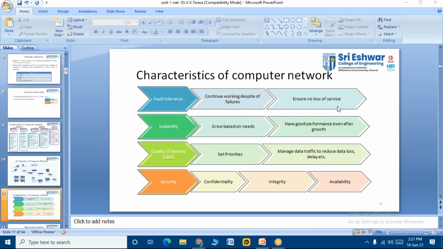You guys have a class, you guys have your assignments, your placement activities, and I'm saying, if something happens when we're watching something, busy with all those things, still we'll be so restless, what connection is this, what network is this, right? So we all start blaming, right, students? We expect a flawless telecast of whatever program we are watching, right? So that is fault tolerance, okay? Continue working despite failures, ensure no loss of service, right? That is what we require, right, dear students?